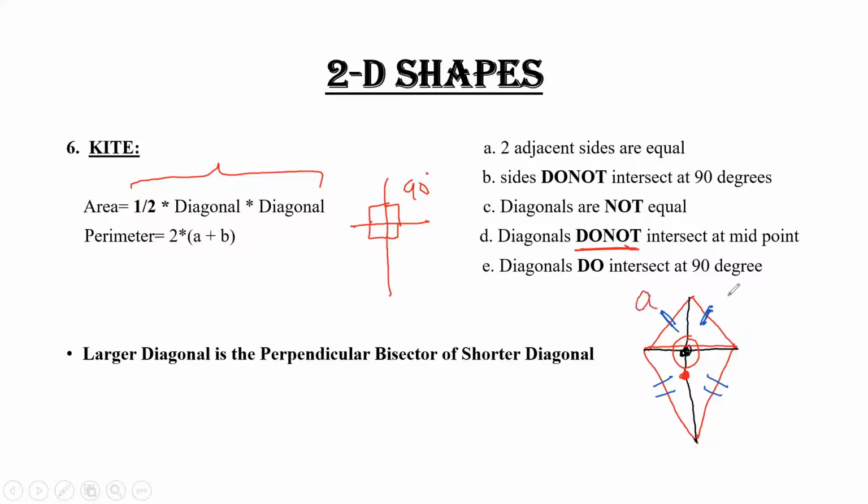So this is A, or I can say that this is also A because both are the same. This is B and this is B. So A plus A plus B plus B. That means I can write it like this: A plus B multiplied by 2. I'll get my answer for perimeter. Make sure the diagonals do not intersect at the midpoint. Clear? Moving on.